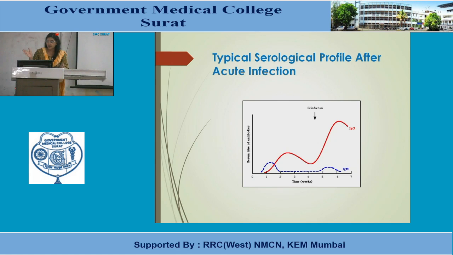Okay, so IgM rises to a higher level during acute or primary infection, then it falls down and remains at a plateau. If reinfection occurs, it rises again, but to a lesser extent. While IgG antibody appears late and remains for a longer period of time, when reinfection occurs it rises in a profound manner. Then it becomes stable, with a plateau for a very long period of time. Okay, so this is the typical serological profile in most viral infections.